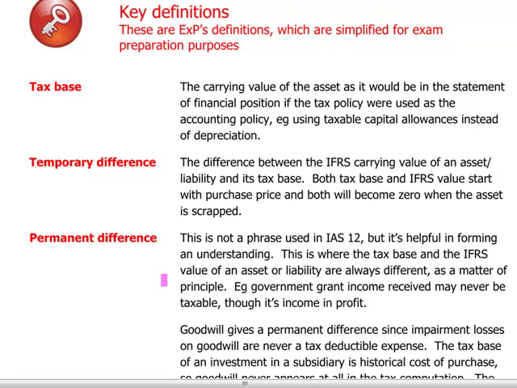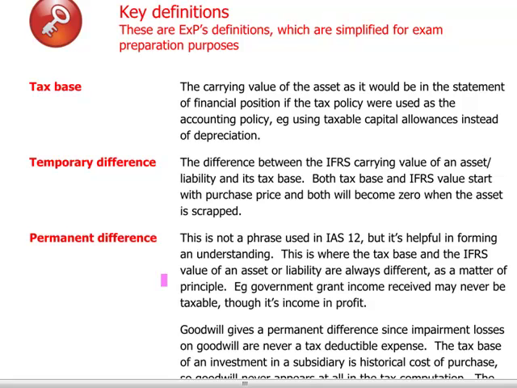Permanent difference is not a phrase that is used in IAS 12, but it's actually helpful in illustrating the concept of deferred tax. A permanent difference arises whenever an income is never taxed for tax purposes or an expense is never allowable for tax purposes. For instance, fines or entertainment expenses will never be allowable for tax purposes.